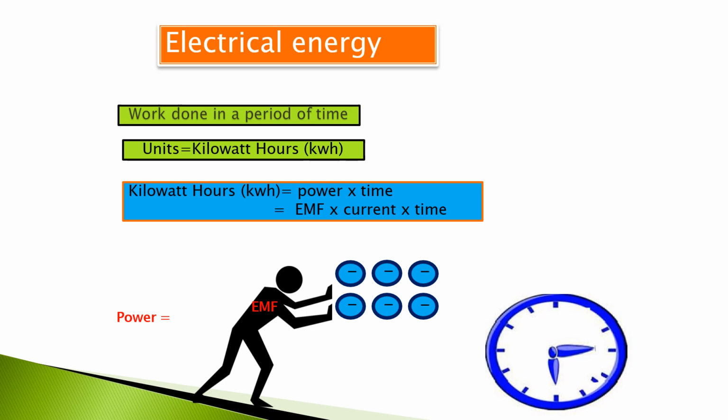The expression for energy is V into I into T, where power P is expressed as V into I, and time is T, the unit being joules. Practically, the electric energy is expressed in watt hour or kilowatt hour.